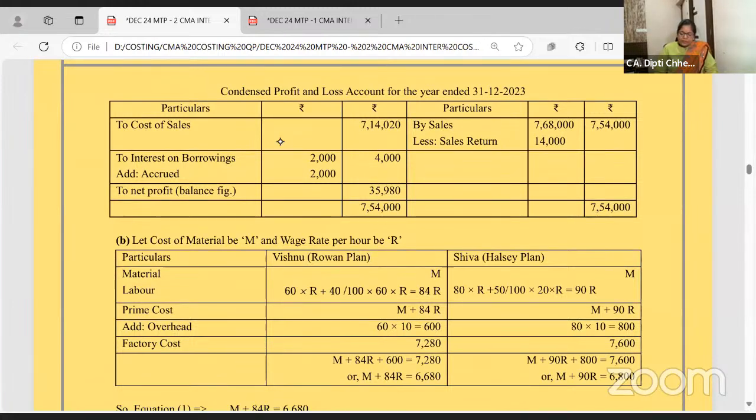Okay. So cost of sales you have got, and condensed means combined costing P&L. So you will also add in, otherwise you don't take interest on borrowings there, but here you will take.